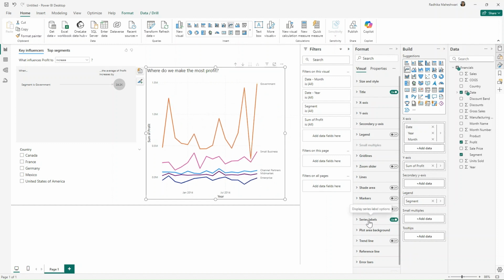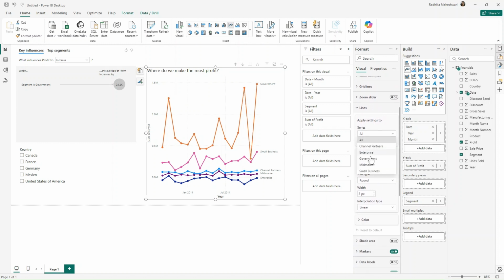And this is a new feature. So by series label, it's going to tell us this line chart is for government, this one is for small business, and like that, which will make things more clear as compared to if we use the legend. It's a personal preference though. Then I will also turn on the markers. And let's go to lines and change the color of these lines.